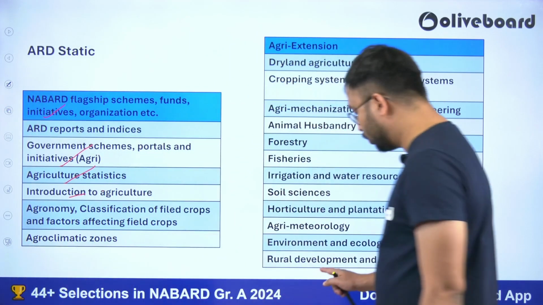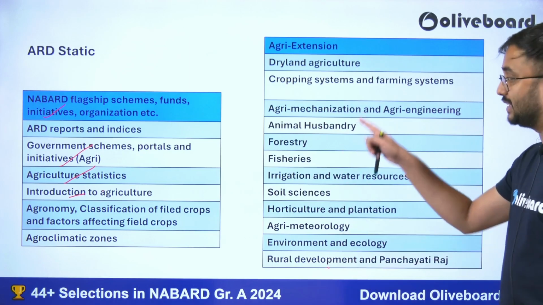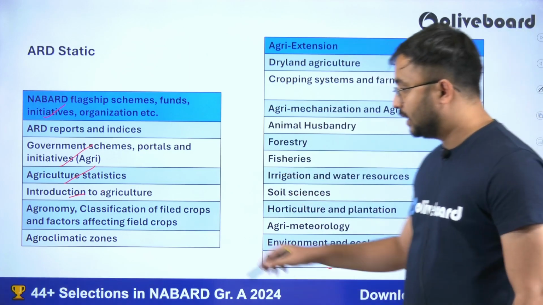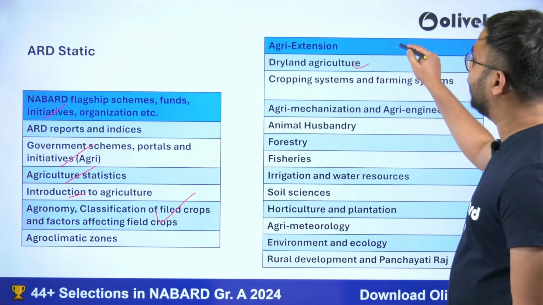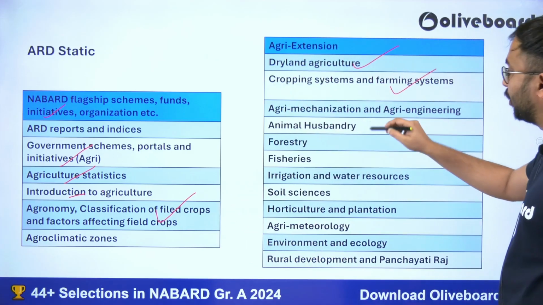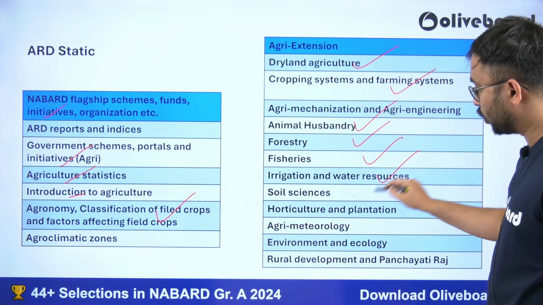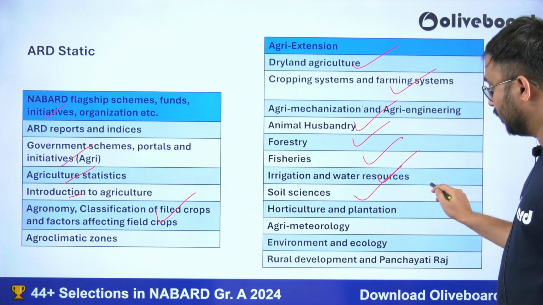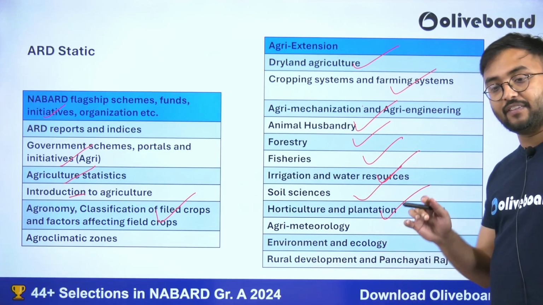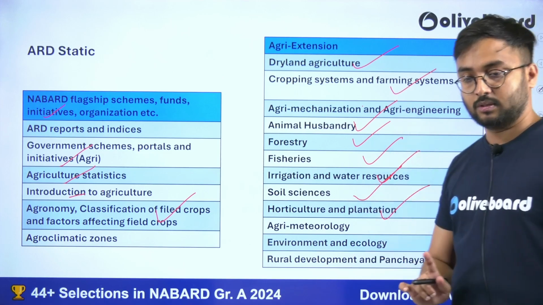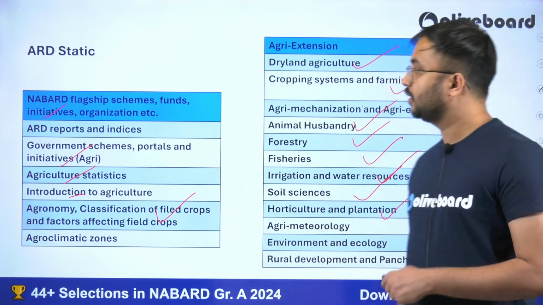From introduction to agriculture to rural development and Panchayati Raj, this is the full syllabus. Of this syllabus, agronomy, dryland agriculture, cropping system, animal husbandry, forestry, fishery, irrigation, soil sciences and horticulture are very important. You should definitely jump on and prepare these first. Then you prepare the rest of the chapters.